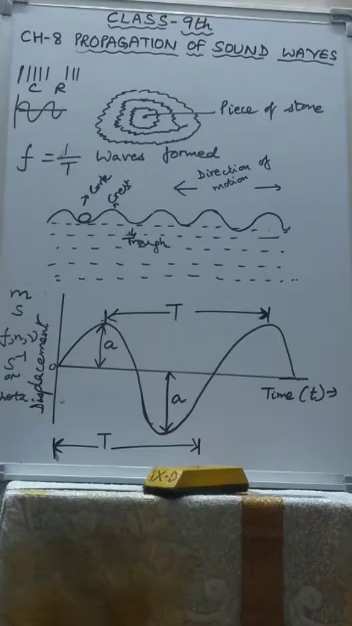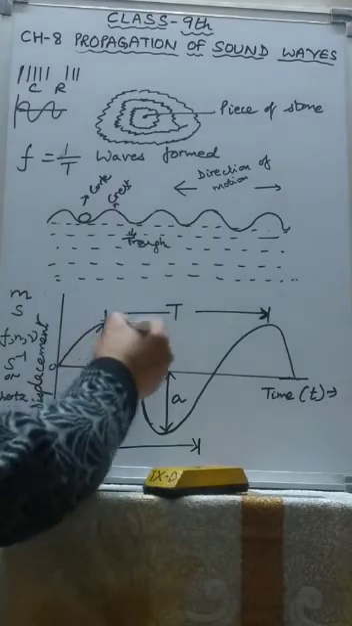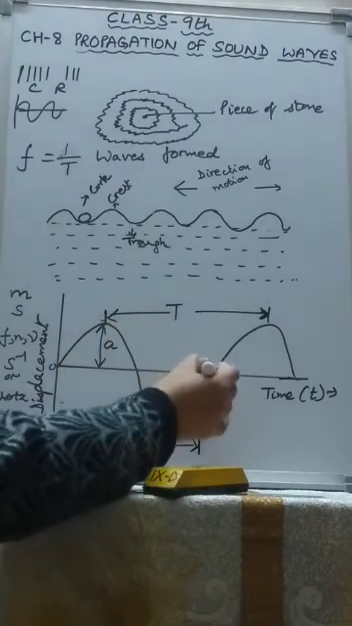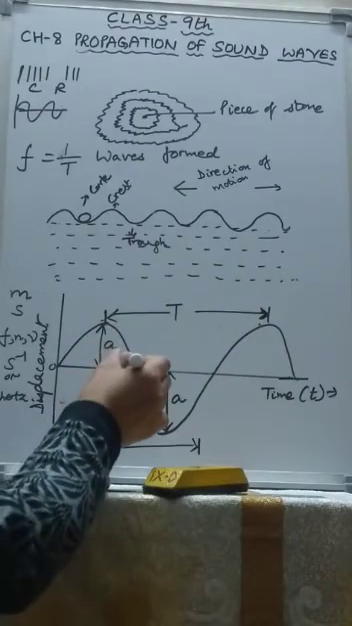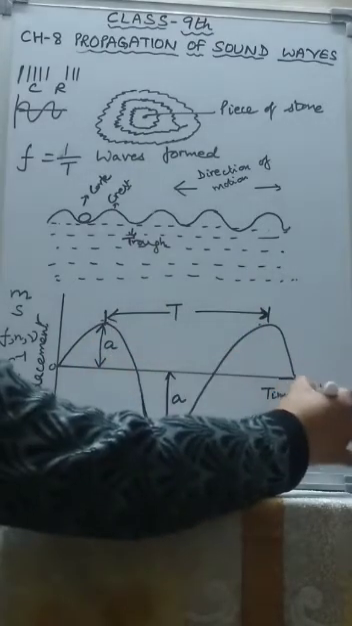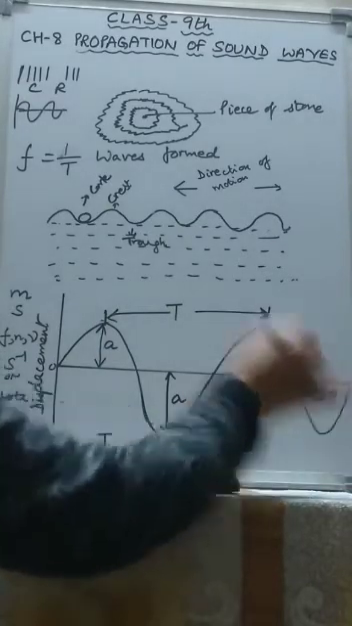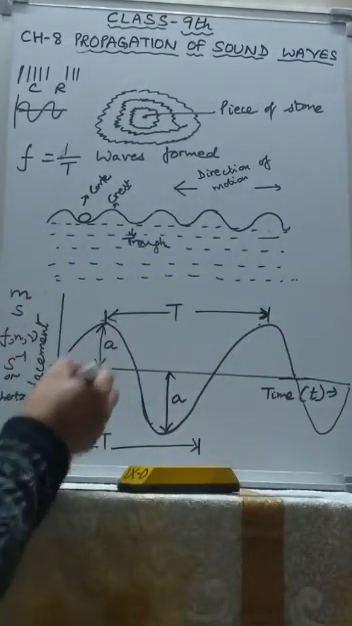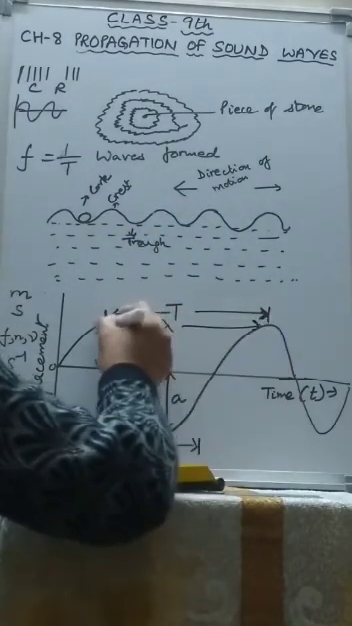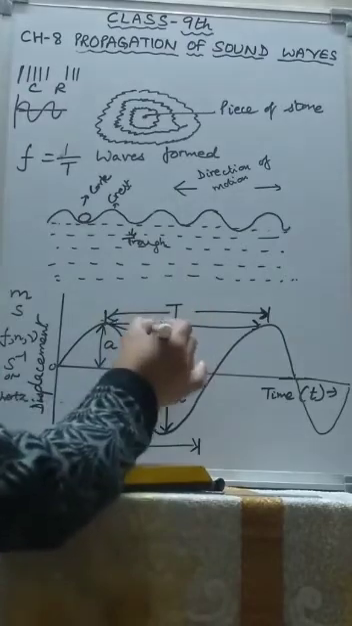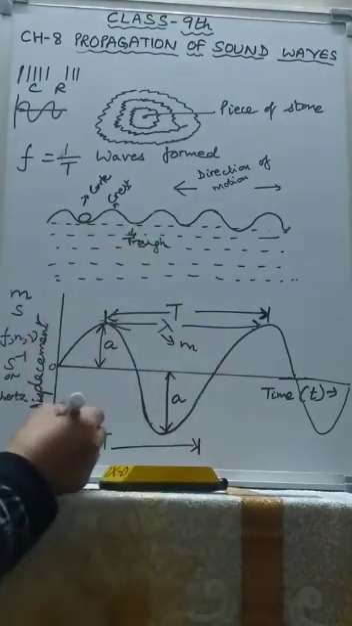Now what do you mean by wavelength? The distance travelled by the wave in one time period, this distance from here to here, is called one wavelength. Similarly, if I draw one more like this, the distance between this and this is also called one wavelength. It is denoted by the letter lambda. And because it is distance, the SI unit of lambda is meter.